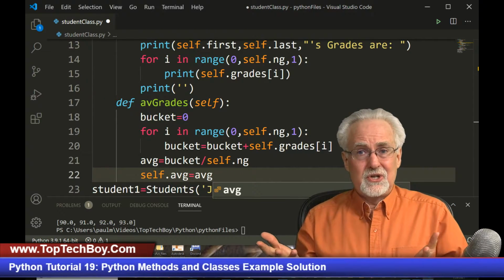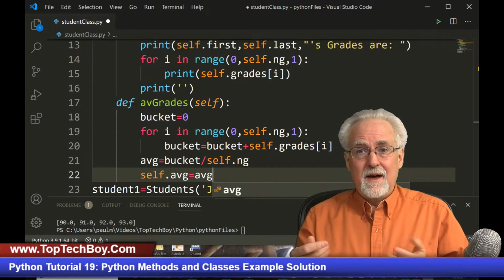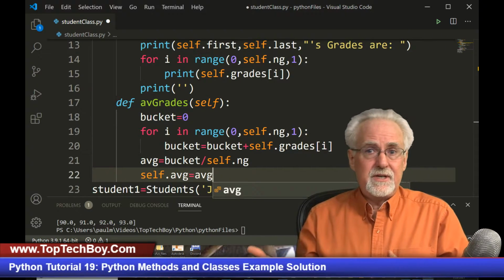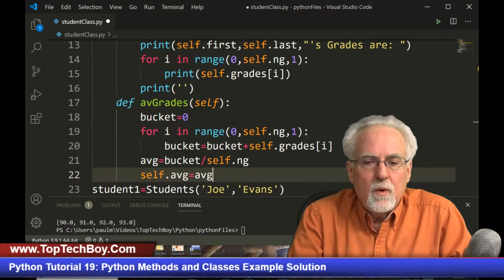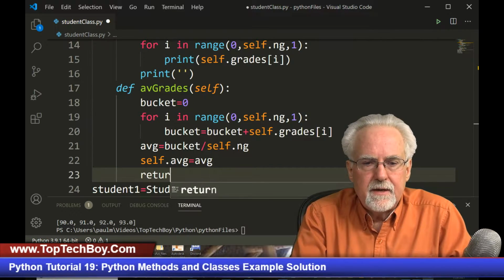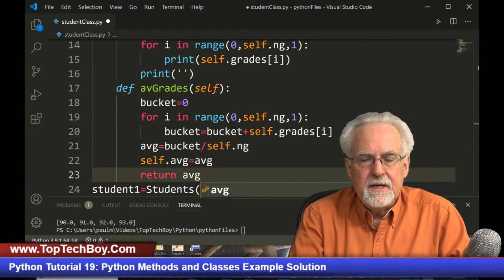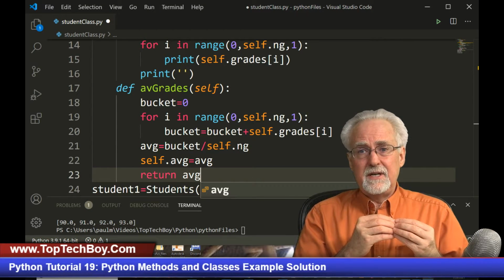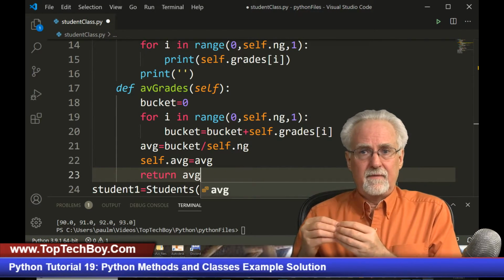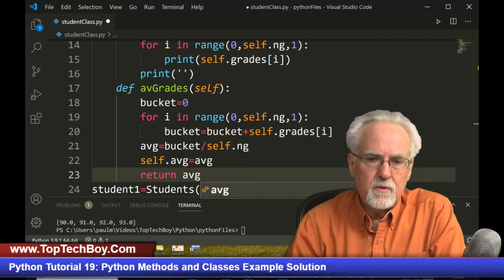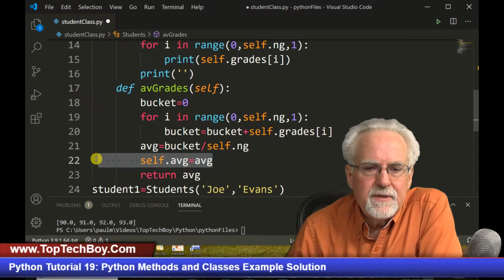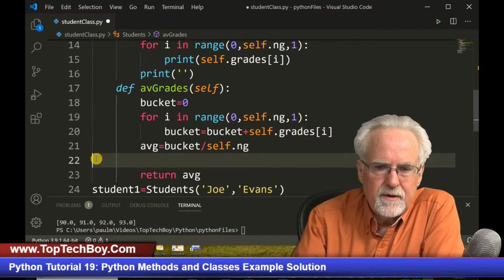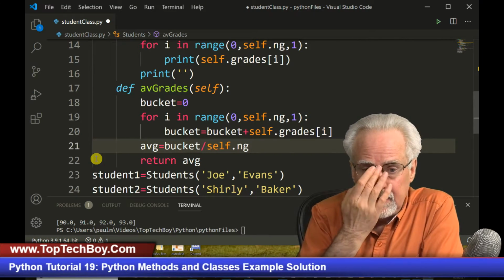So then I could just go in and say something like student1.avg, and I would get their average back. Or what I could also do is return AVG, and then say AVG is equal to student1.avg, and put the quotes on it. I think that really is a better way to do it. I'm not even going to mess with this. I just like to call it and have it returned. But I think I showed you how you can do it either way.